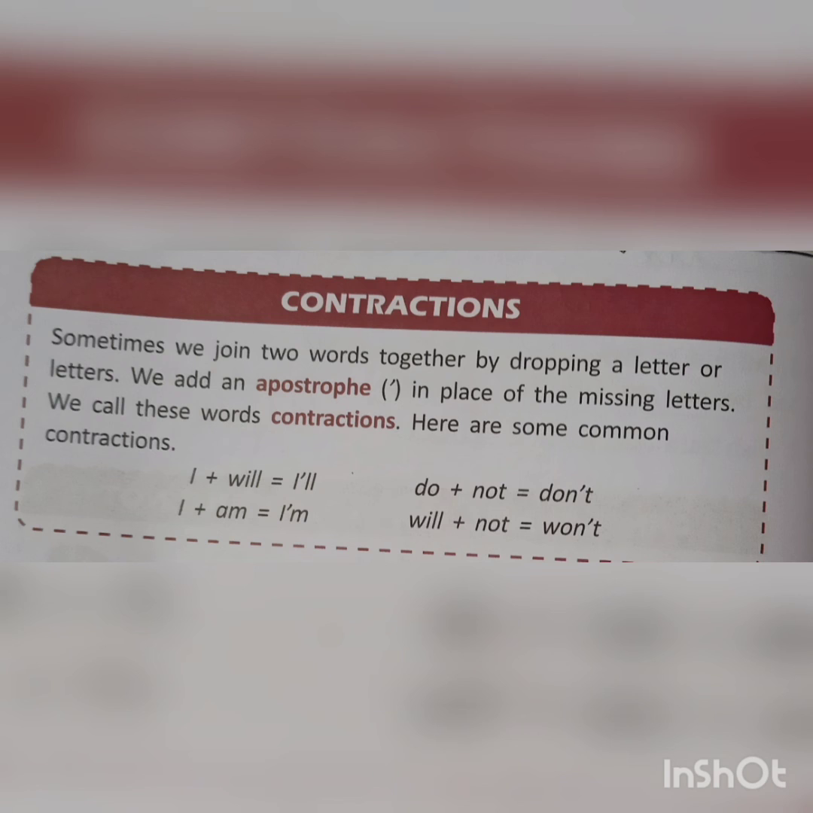So let's see what they are. I plus will, these two words, when we join them together, we drop some letters, and it becomes a contraction. The word will be I'll, I apostrophe LL. Here, W and I are missing, so in place of that we use an apostrophe. Do plus not is equal to don't. I plus am is equal to I'm. Will plus not is equal to won't. So these are the contractions.